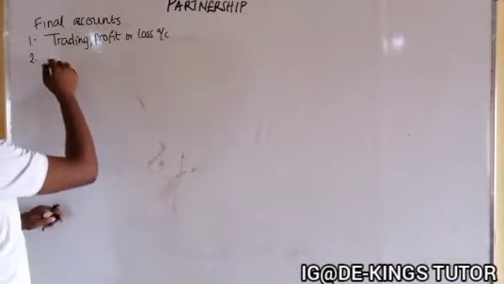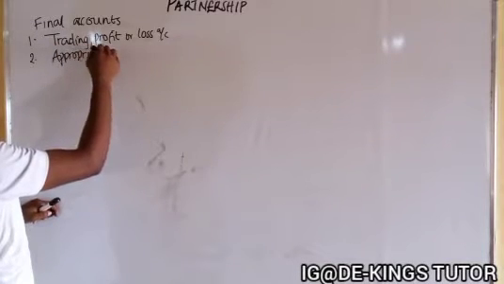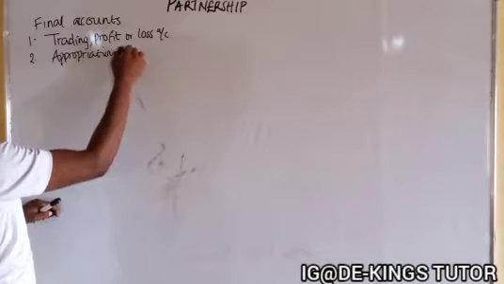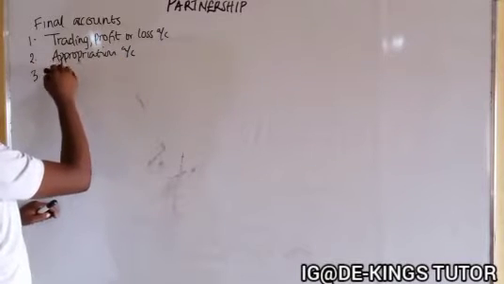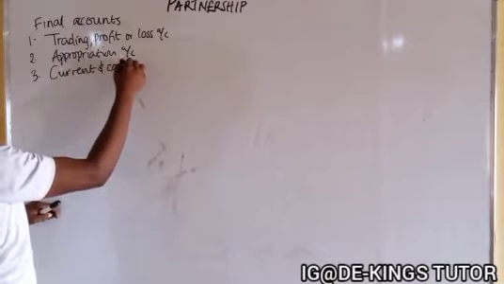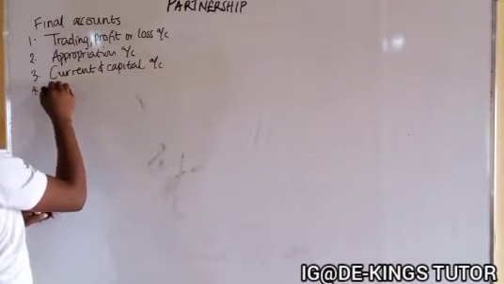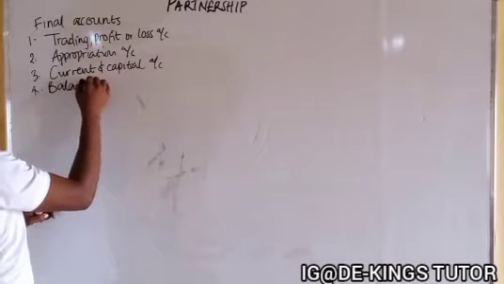Two, the appropriation account. Three, the current and capital account. And four, the balance sheet.